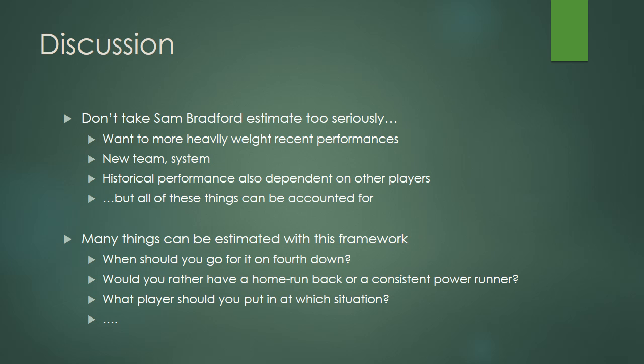This exercise was meant more as a proof of concept than a legitimate comparison. To be more realistic, we'd want to weight more recent performances versus early career play. Also, different teams have different systems, so player comparisons could be team-specific. But all of these things can be accounted for. We can also use this framework to address many other questions, such as when should you go for it on fourth down, and would you rather have a home run back or a consistent power runner? We are just scratching the surface of what could be done with such Bayesian Monte Carlo methods.